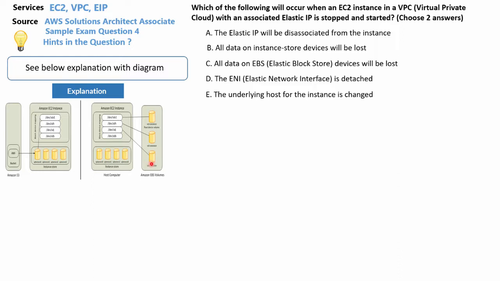Now that is pretty much irrelevant to the question. They don't talk at all about different mappings. They just state that when an EC2 instance with an associated IP is stopped and started, what happens.